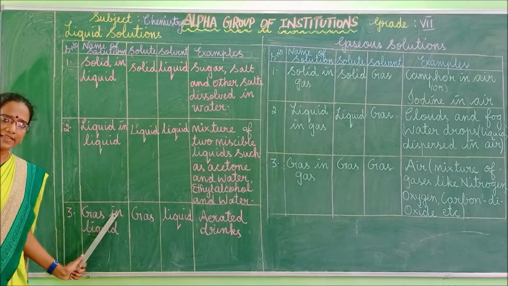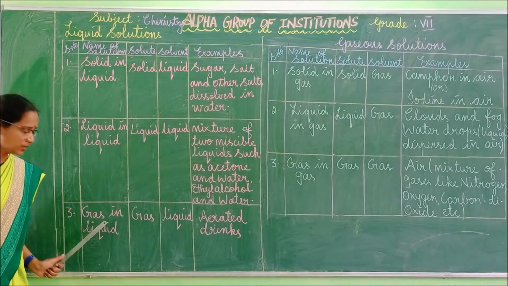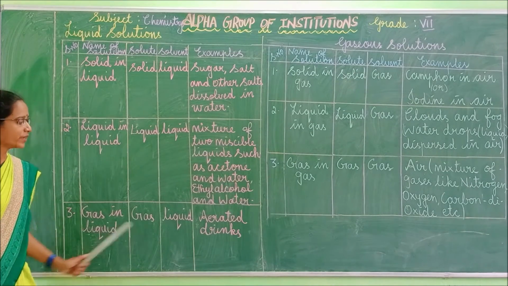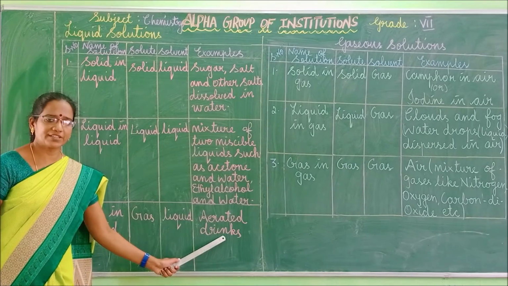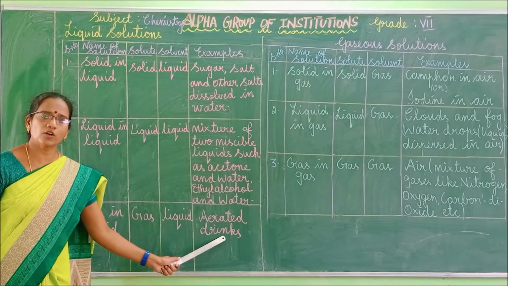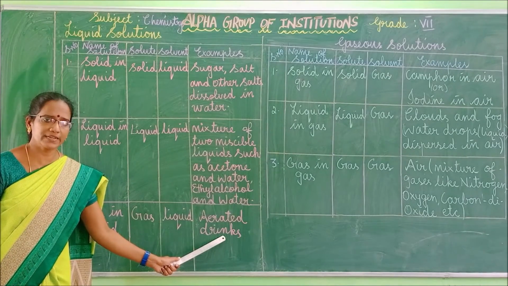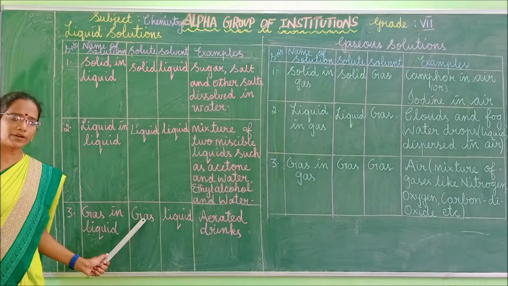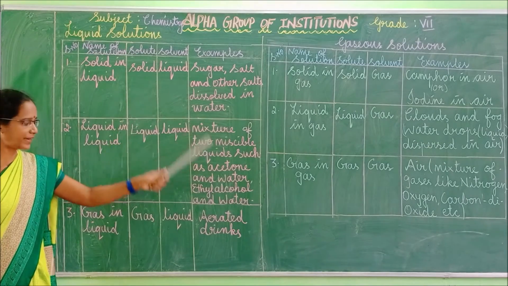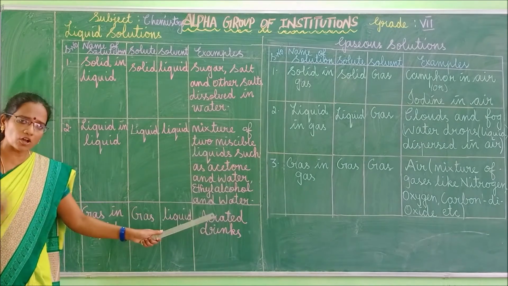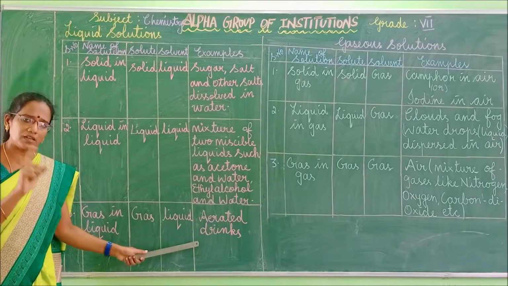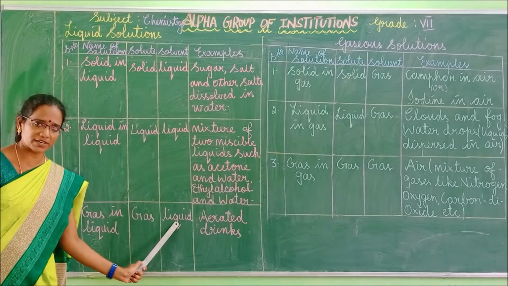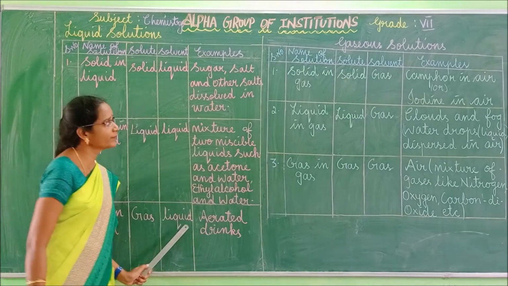Next one, gas in liquid. Here the solute is gas, whereas the solvent is liquid. For example, aerated drinks. Aerated drinks means carbon dioxide dissolved in liquid, isn't it? So here the gas is the solute. Carbon dioxide is a gas. It is dissolved in water. Water is a liquid, so the solvent is liquid here. Understood, children? Shall we move to the next one?